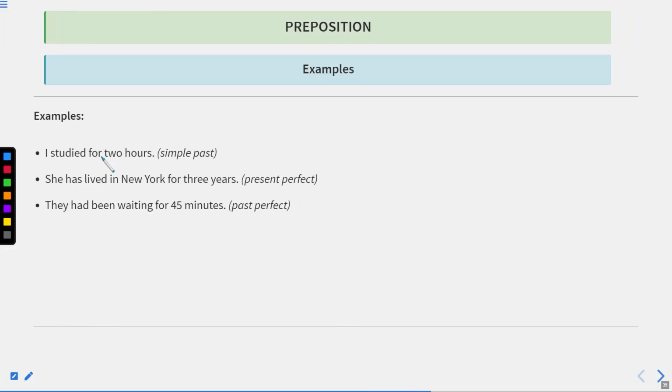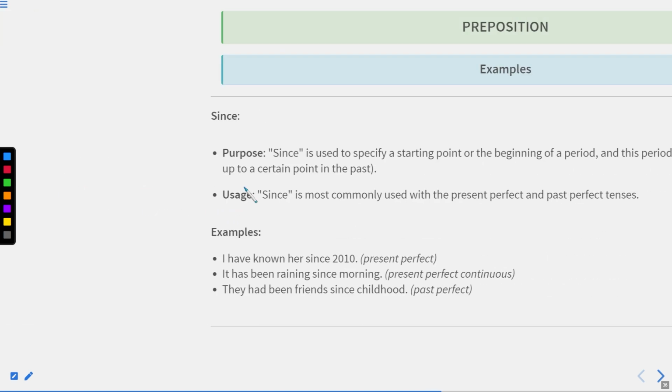Example: I studied for 2 hours. This is simple past tense. She has lived in New York for 3 years. So this is present perfect tense. And they had been waiting for 45 minutes. This is past perfect tense. Okay. Now let us move to the next one.